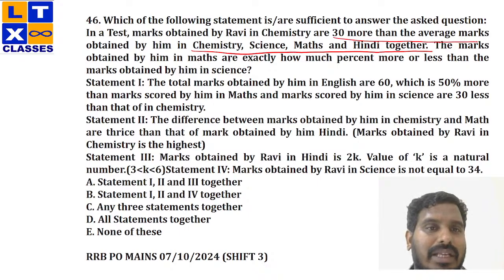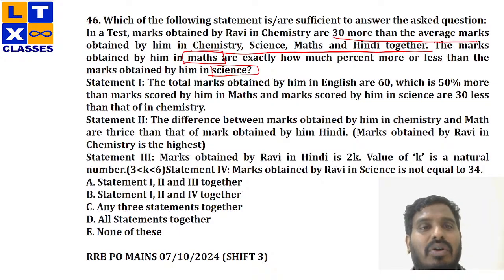The marks obtained by him in maths are exactly how much percent more or less than his marks in science. Now, in order to answer this question, I need to have a proper idea of both maths and science marks, right? Then only I can compare these two values. Yes or no? If it is percentage more or percentage less, that's a different topic. We'll check with the marks. Now, in order to compare both the marks, I need to get these values properly. Okay? Now we'll check this.